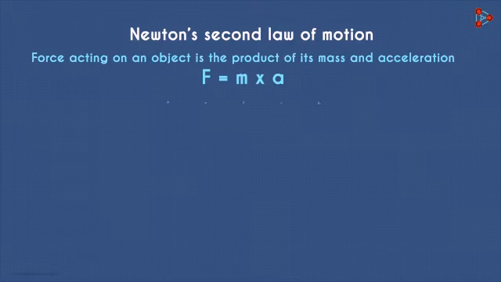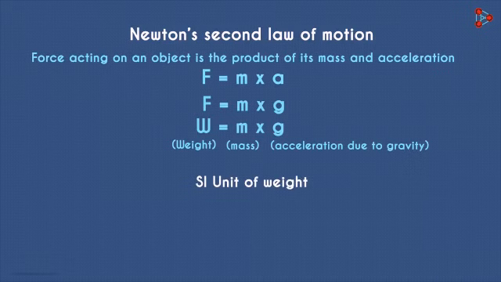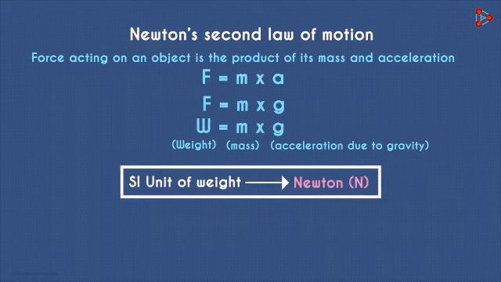When it's acceleration due to gravity, we can replace a with a lowercase g. This force due to gravity is nothing but the weight of the object. So if we consider the weight of an object to be uppercase W, we can rewrite this equation as W equals m times g. So the weight of an object is the product of its mass and acceleration due to gravity. What will be the SI unit of weight? Can you guess? It'll be the same as that of force. Newton. As the value of g at a particular place is constant, we can also say that the weight of the object is directly proportional to its mass.